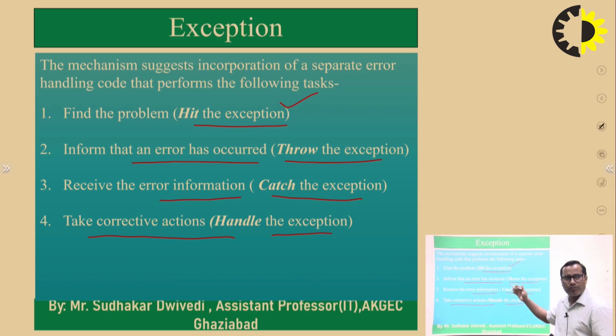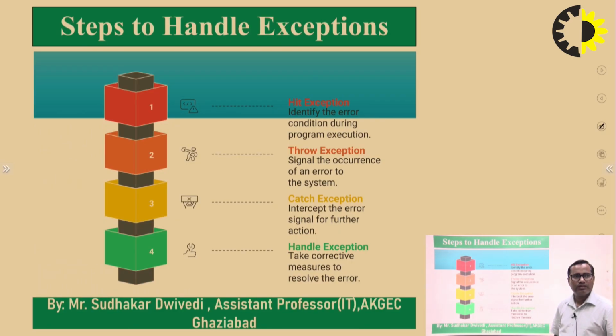So there are 4 processes. Hit the exception, that means find the code that has some problem, then inform that this code might create some errors, then the error message will be received, and then we need to take a corrective action. Hit the exception means identify the error condition during program execution.